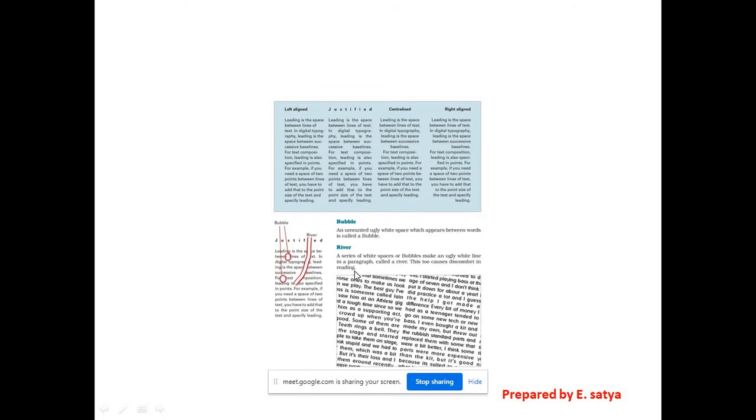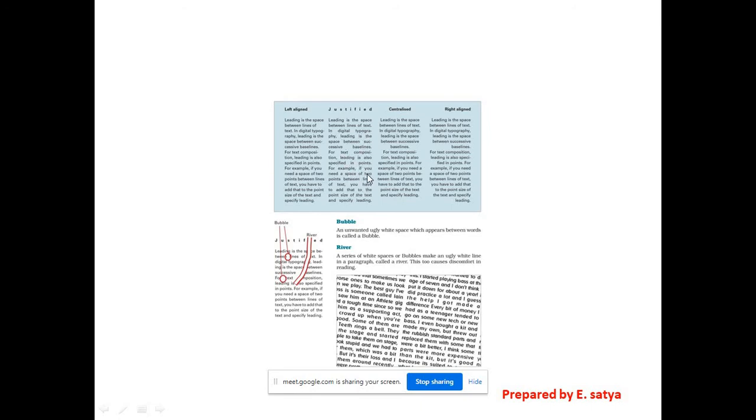And what is a river? A series of white spaces or bubbles that make an ugly white line in a paragraph is called a river. This too causes discomfort in reading, right? So rivers are nothing but the continuous bubbles between lines of a paragraph. Suppose this is one paragraph. Here one bubble is there, here one bubble, and in the next line a bubble, here a bubble.